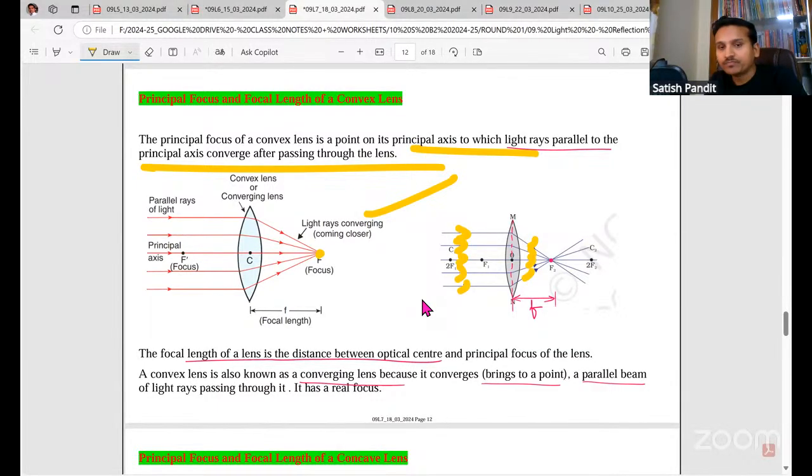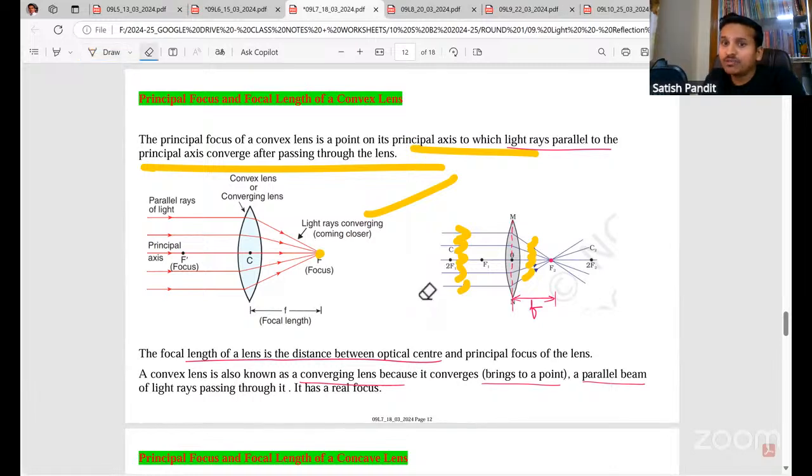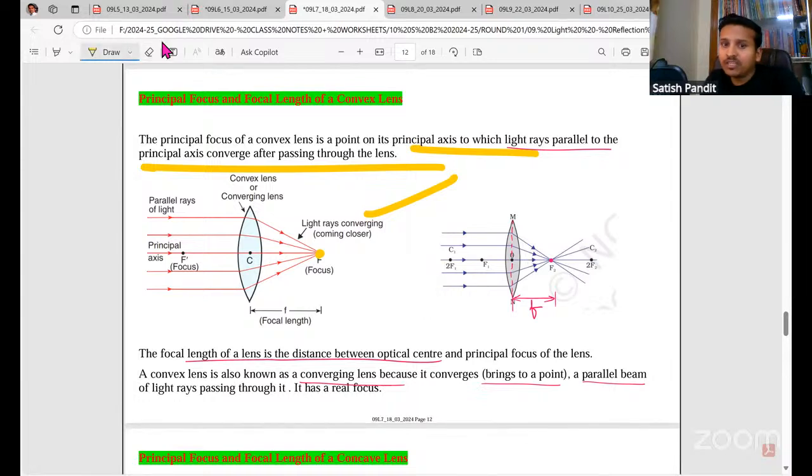What is focal length? The distance between the optical center and focus. Here we have optical center, not pole. Pole comes only in mirror. So the distance between the optical center and focus is called the focal length. A convex lens is also called a converging lens because it converges a parallel beam of light passing through it.